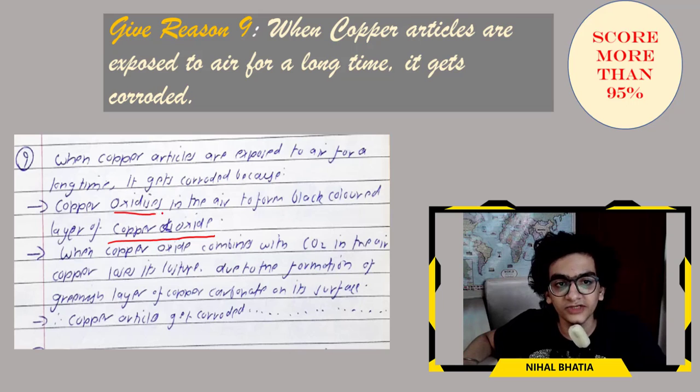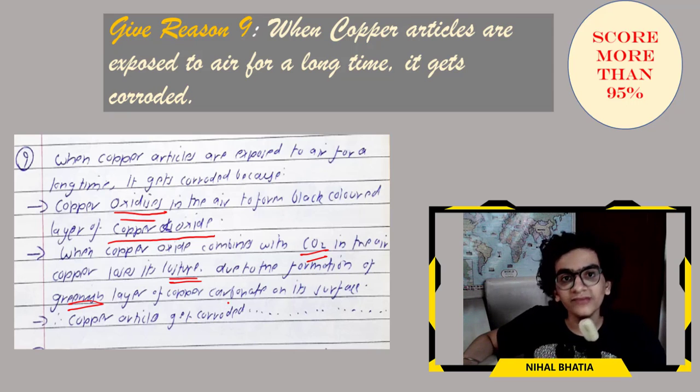Copper oxidizes in the air to form a black colored layer of copper oxide. When copper oxide combines with CO2, carbon dioxide, in the air, copper loses its luster, the shine, due to the formation of a greenish layer of copper carbonate on its surface. Therefore copper articles get corroded when they are exposed to the air for a longer time.